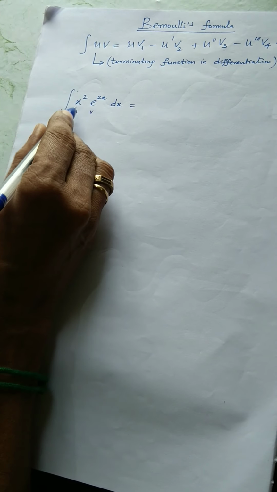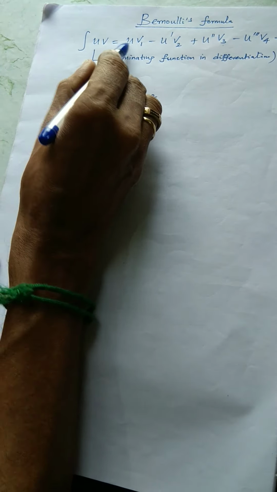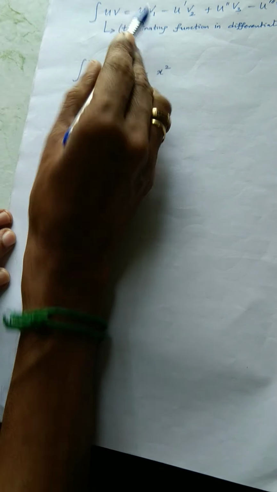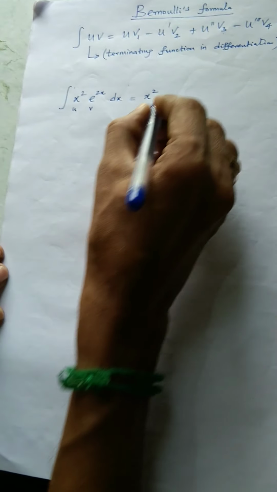Now I am going to take the terminating function. Yes, this is the terminating function, x square. This is v. Now I am going to apply this formula. Write u as it is, x square. Integrate the second one, v1. What is the integral value of e power 2x?